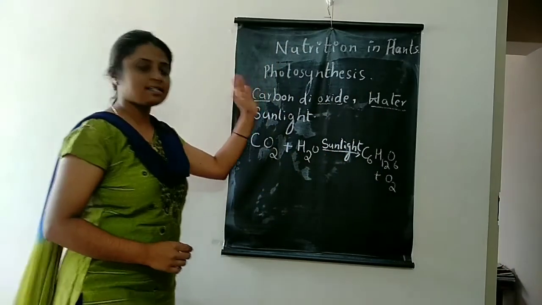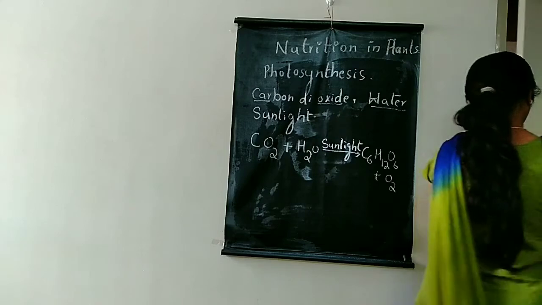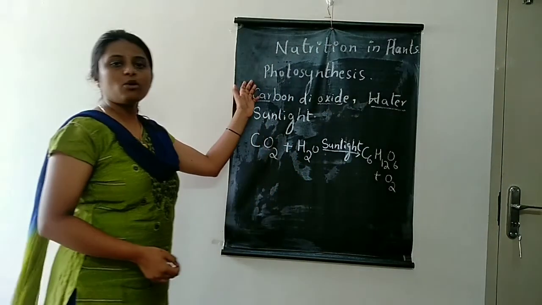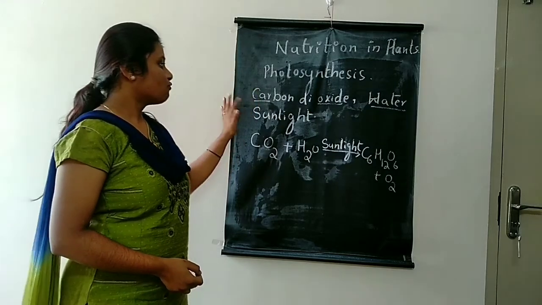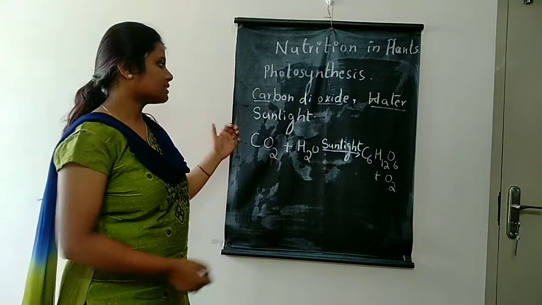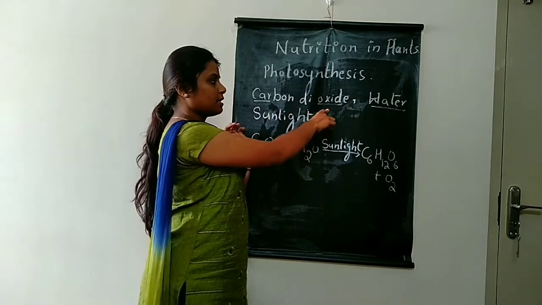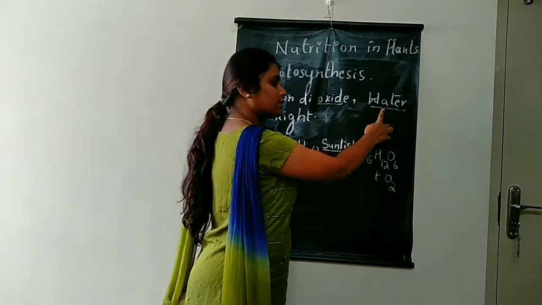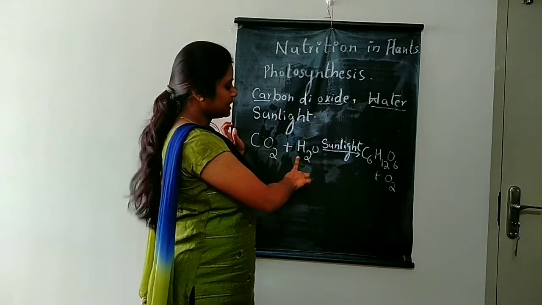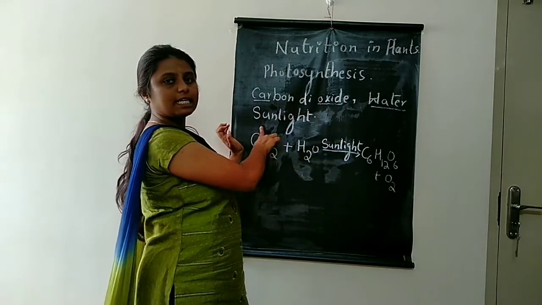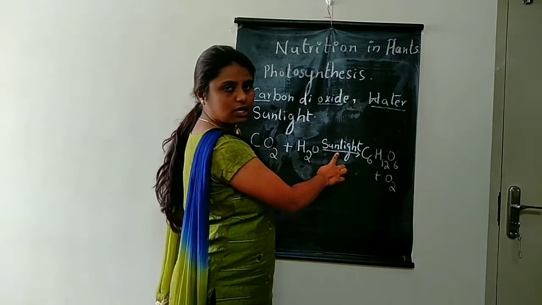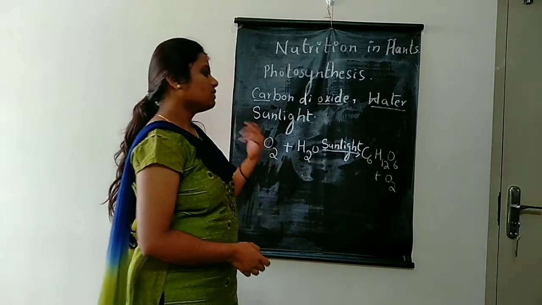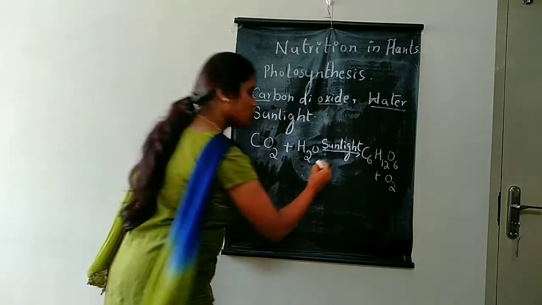We will start studying photosynthesis in detail. For photosynthesis, plants need carbon dioxide, which can be written as CO2, and water, which is written as H2O. And also they need sunlight as a fuel, as a source of energy. Which absorbs the sunlight? Chlorophyll.